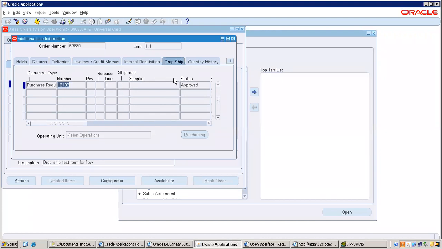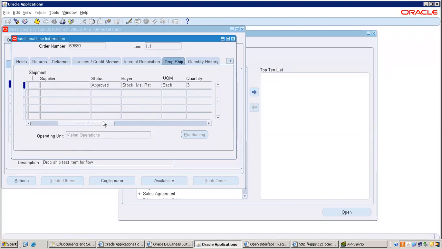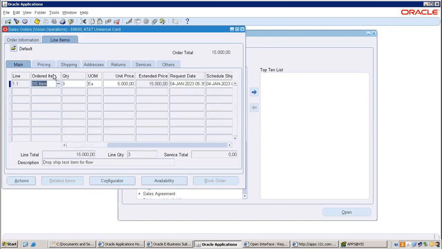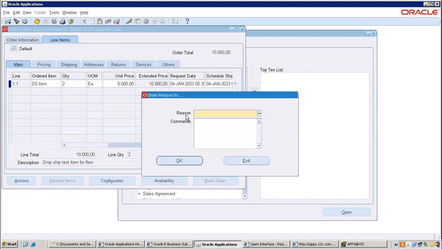Now, what is the quantity? 3, right? If you modify at the sales order line level, let's say I'm reducing it to 2, where I am modifying the quantity at sales order line level, it will reflect automatically.